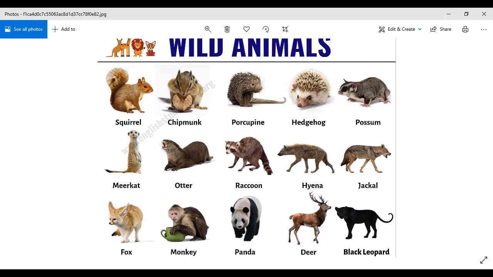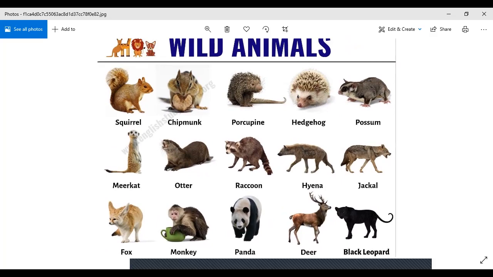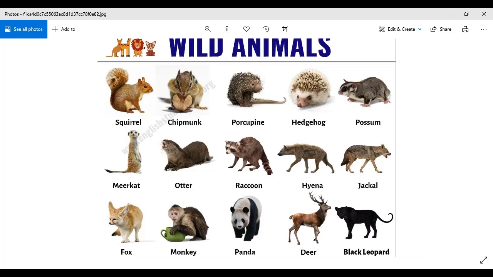Then we have chipmunk. Chipmunk is also found in the forests on the trees. You might have seen this character in the cartoons as well, right? I do not remember the name of the cartoons in which chipmunks are there. Okay, I'll tell you when I remember the name.